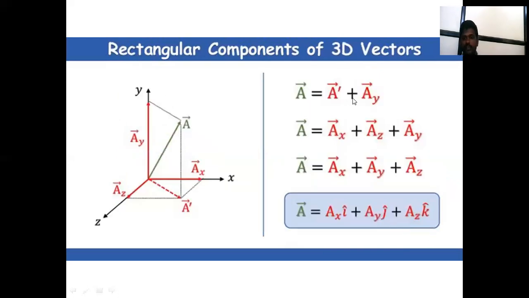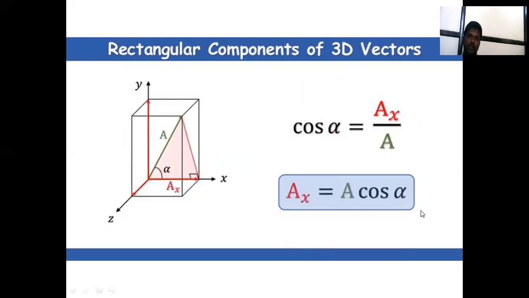How to calculate a 3D vector? A bar has components Ax, Ay and Az, and i, j and k are the unit vectors. A bar is equal to Ax i cap plus Ay j cap plus Az k cap.